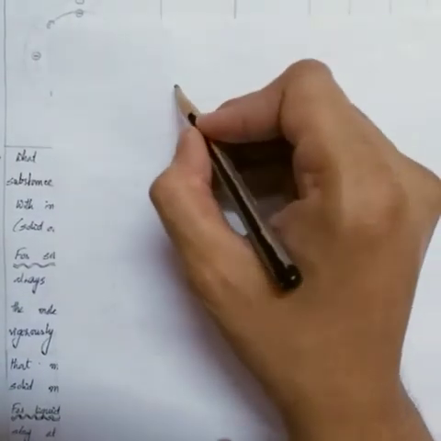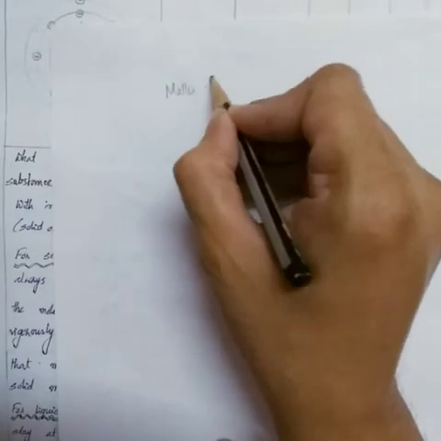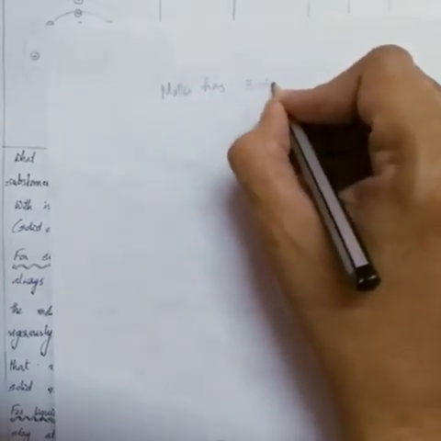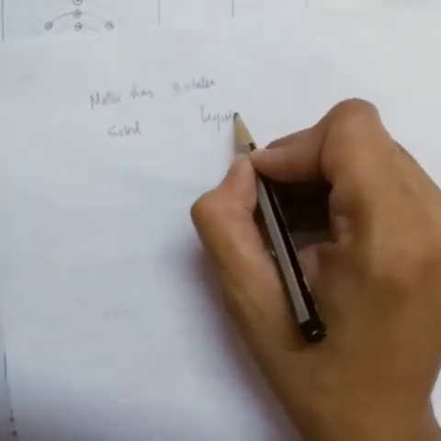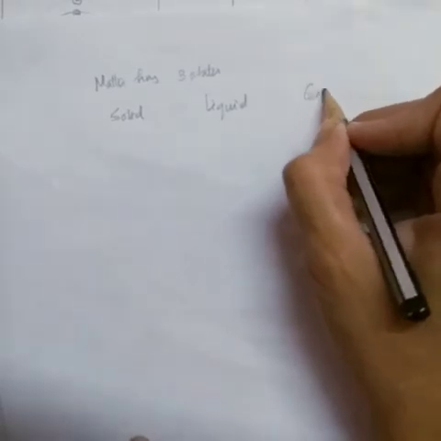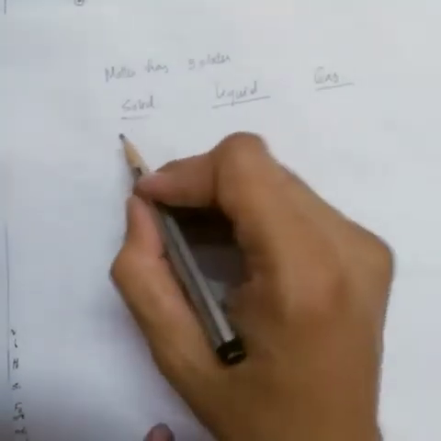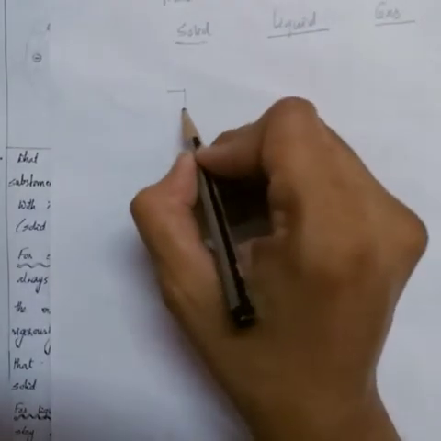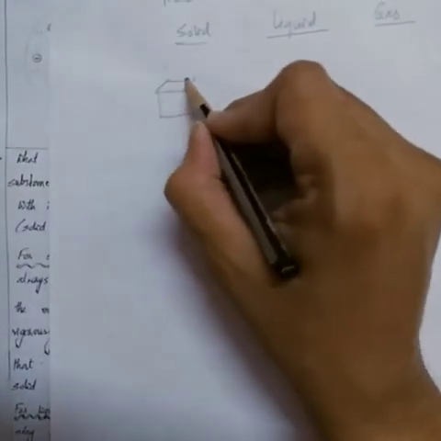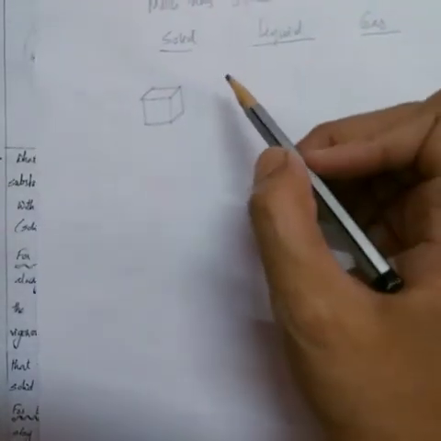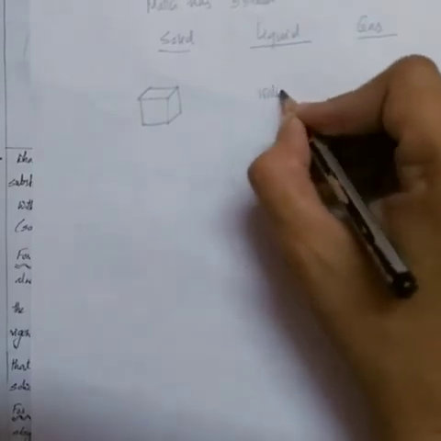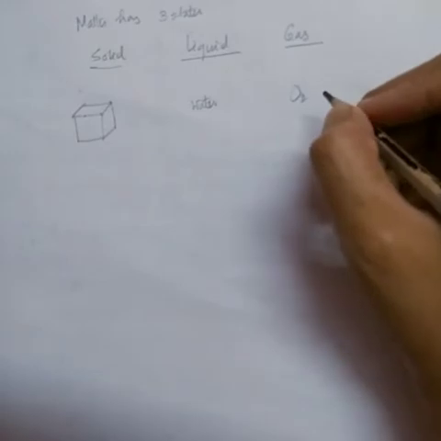All of you know that matter has three states, right? Solid, liquid and gas. Now, for an example of a solid substance, let us consider a dice of a Ludo, or any substance. You can take this pencil for an example also. For liquid I can consider water, and for gas, any gas, just oxygen.